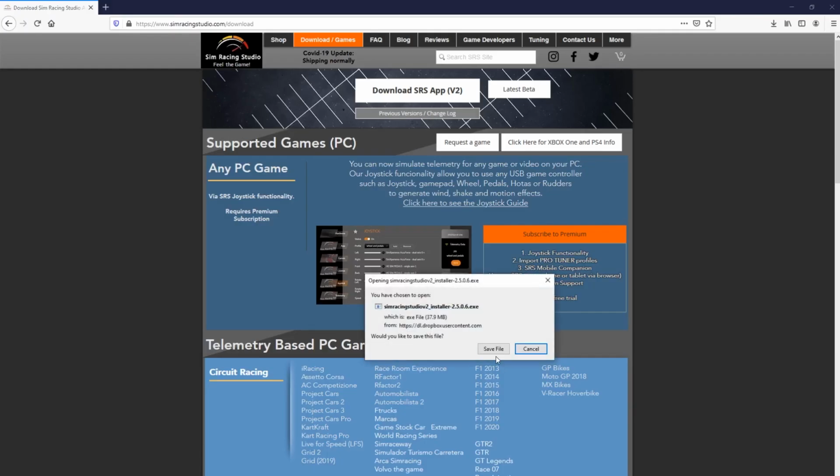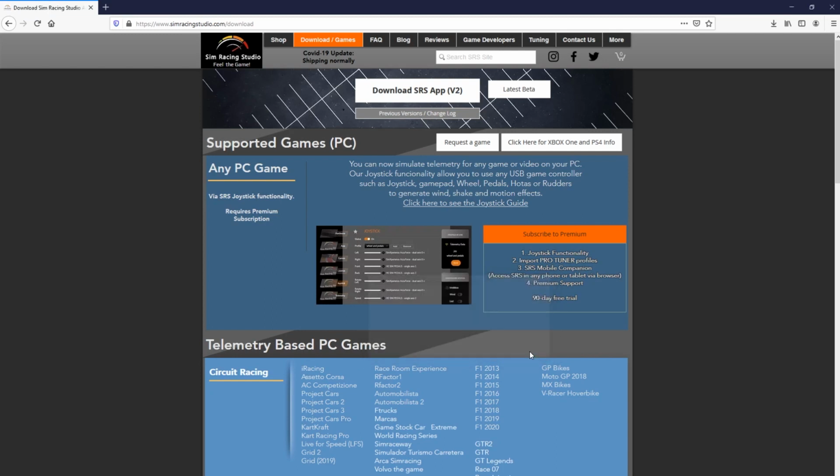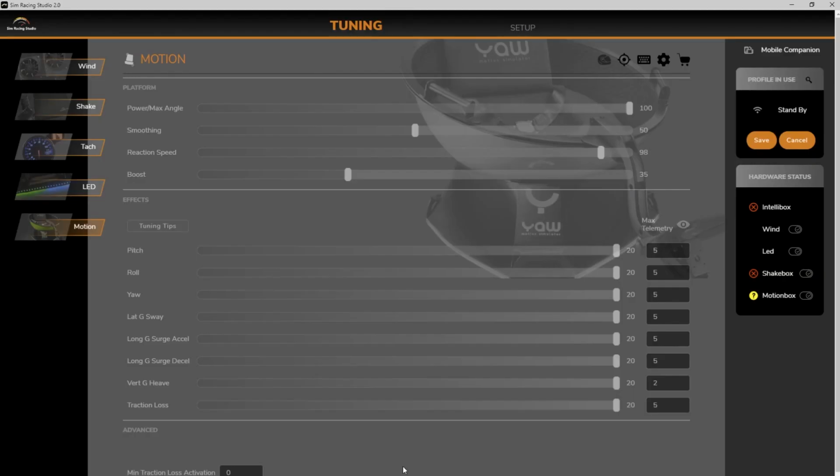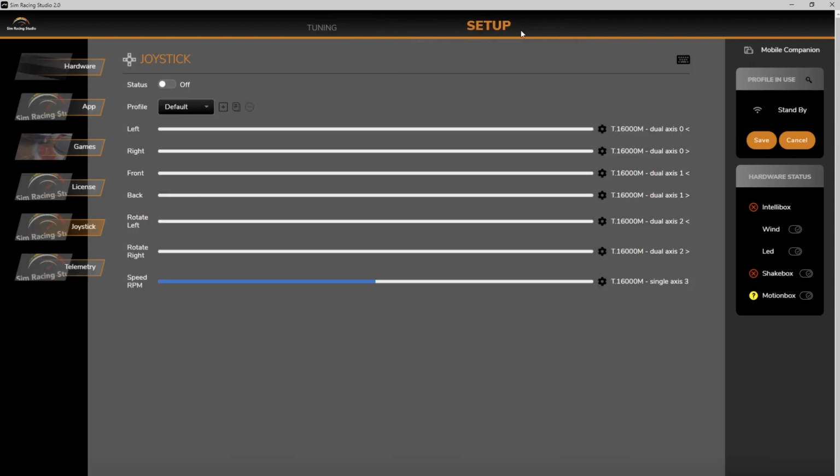Okay. Once you download the file, go ahead and install it. Okay, now go ahead and launch Sim Racing Studio application. And once you launch it, you will see a window just like this. And you have two different tabs at the top that say tuning and setup. We're going to want to go ahead and click on the setup tab.